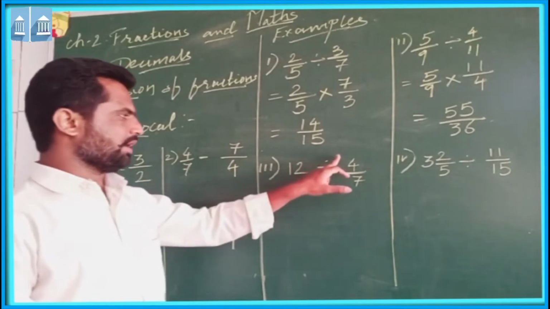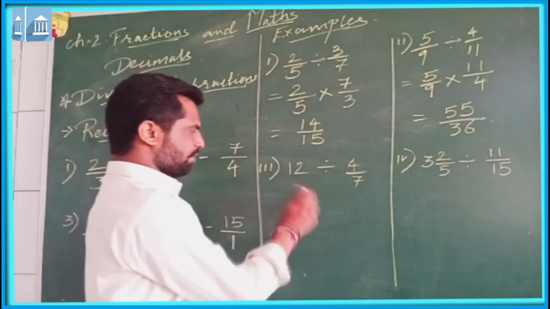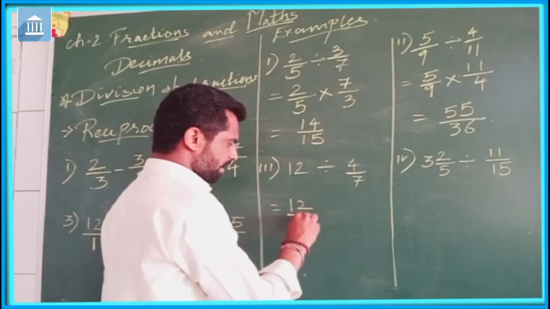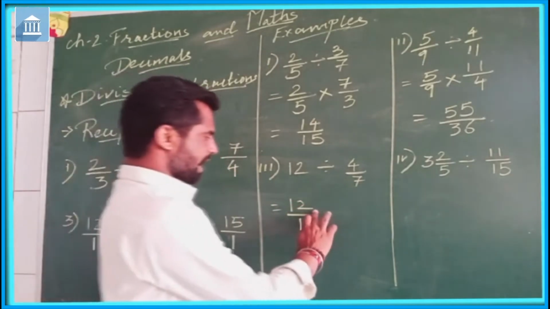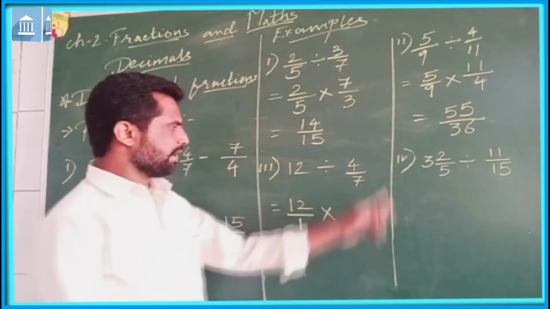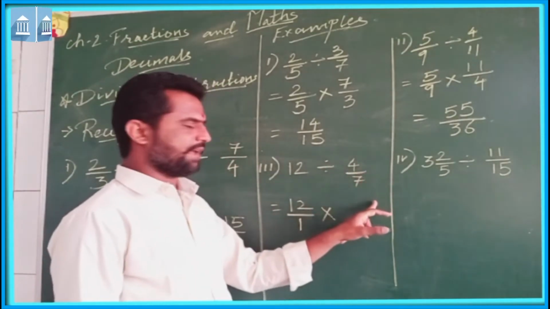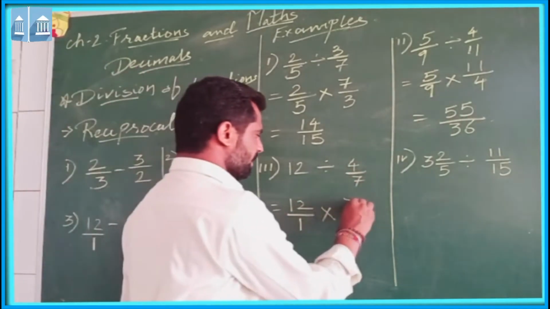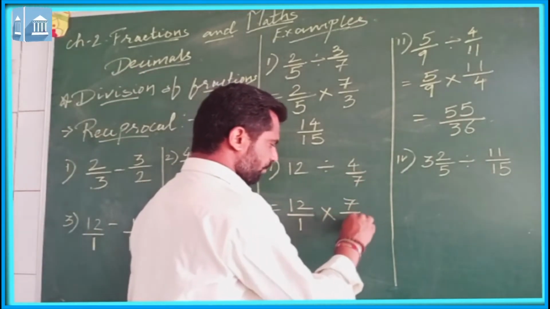Now let us see this. 12 upon, nothing is there. So we can say 12 upon 1. Then in place of division we can have multiplication sign, and 4 upon 7, that can be the reciprocal of 4 upon 7, that will be 7 upon 4.